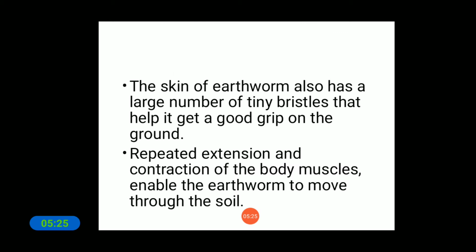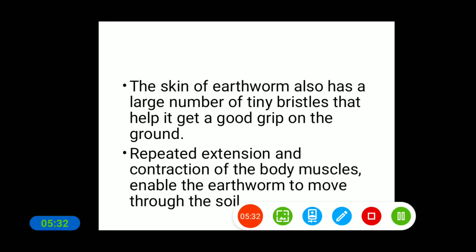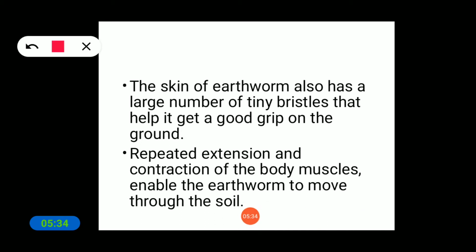Next, the skin of the earthworm also has a large number of tiny bristles. Tiny bristles means short hairs.